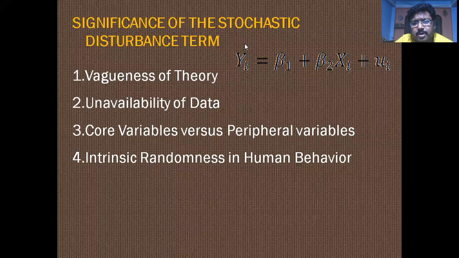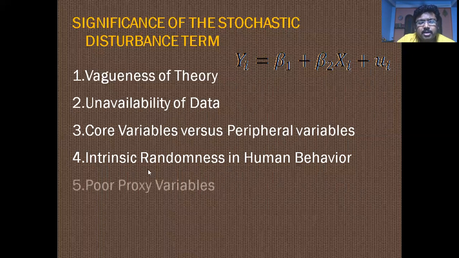It can affect the consumption of a family. So this intrinsic randomness can be considered in this disturbance term. This is the importance of ui.